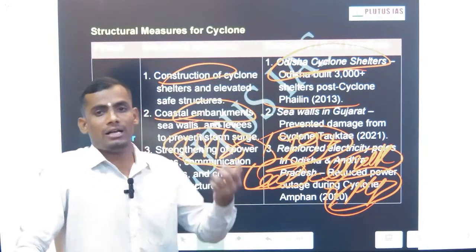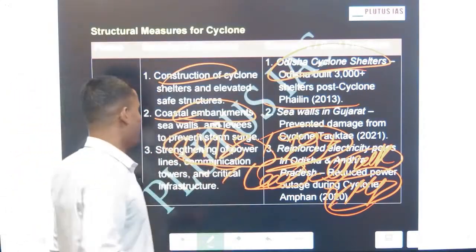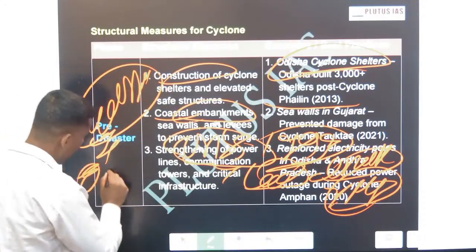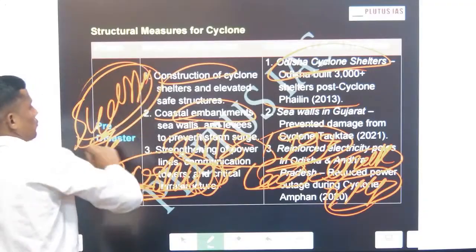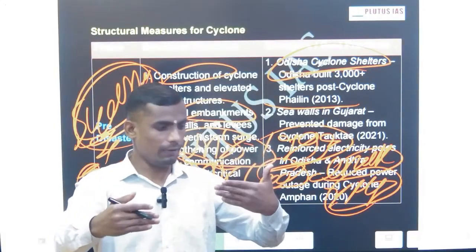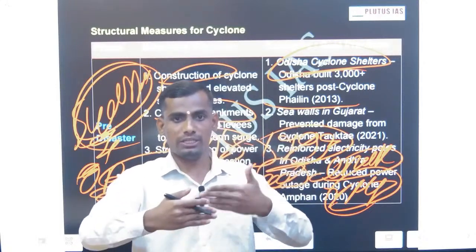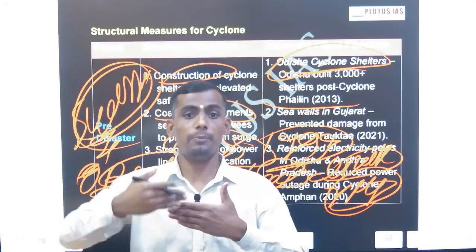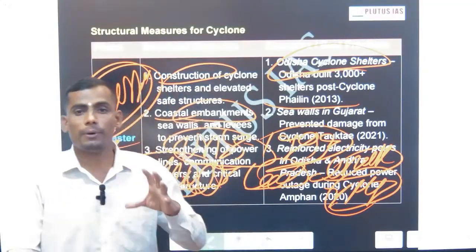The third one is what we call the mangrove bioshield. Bioshield, Sundarban Delta. If you remember the Sundarban Delta, then you will get the idea of what exactly the bioshield is. And do mention this word, because it makes sense: the mangrove acts as a bioshield. When cyclone waves are coming, the Sundari tree, the mangroves, are protecting the land, not letting it get attacked directly by the cyclone storm. Okay, the third structural measure is the bioshield.